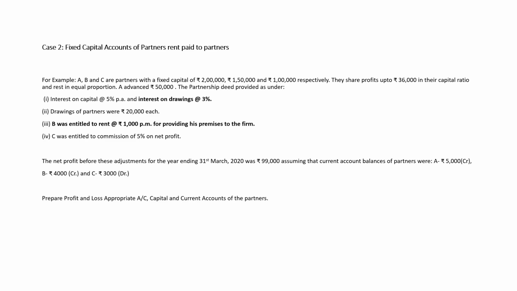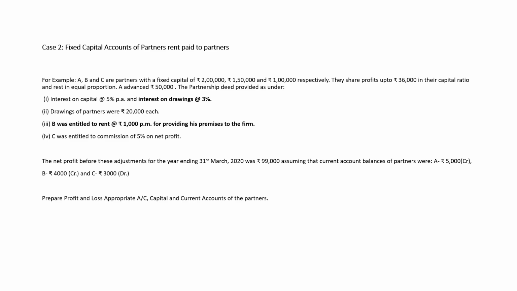So profit up to 36,000 will be distributed in the 4:3:2 and the rest of the profit will be distributed equally among the partners. And A advances 50,000. It is a loan provided by A to the firm and the date is not mentioned. So we'll calculate interest on partner's loan at the rate of 6% because the rate is also missing.